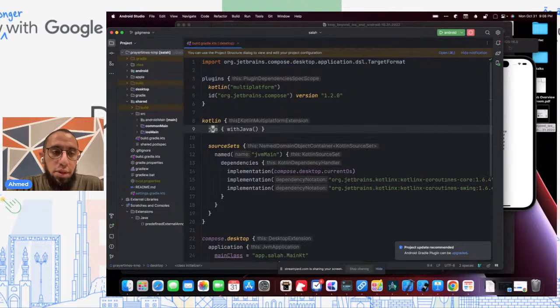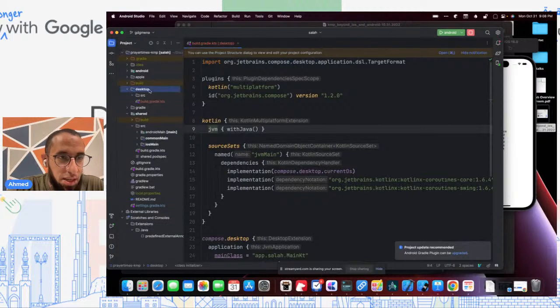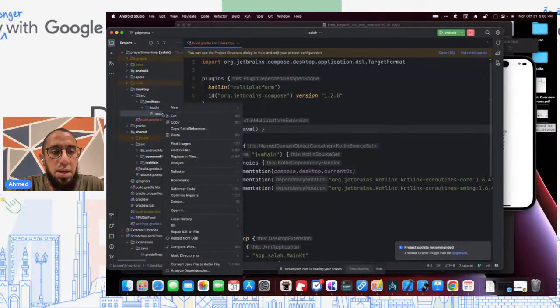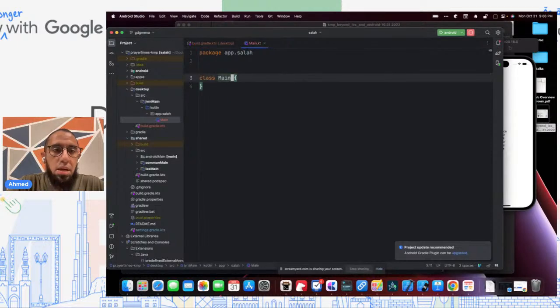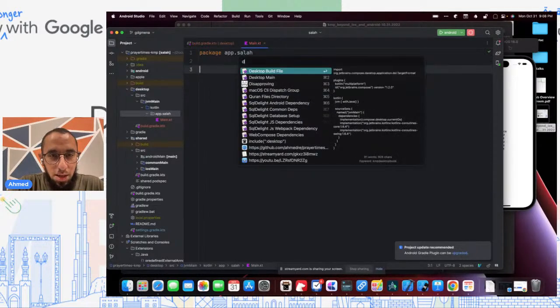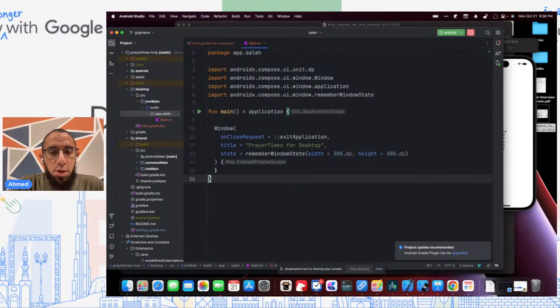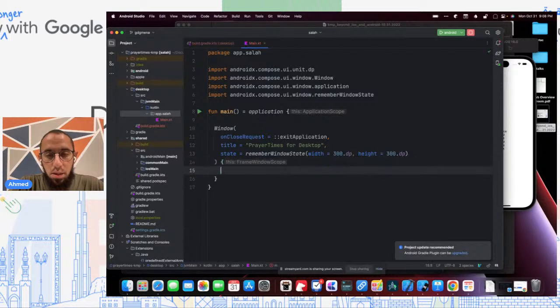Before this, let's actually go ahead and create a main class here. And again, I have a pre-populated one, which is just creating a window object, giving it the title prayer times for desktop with a width and height of 300 dip.